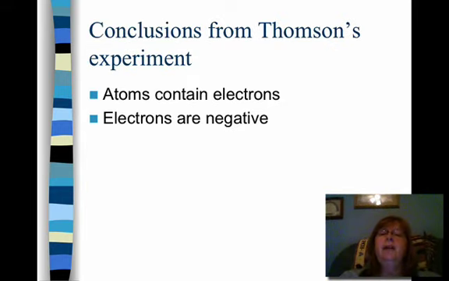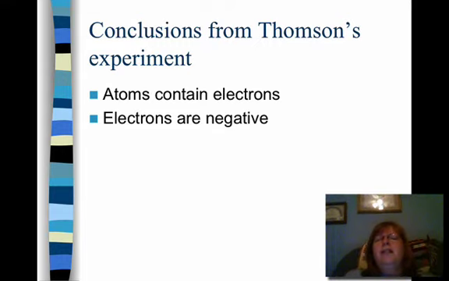And he concluded that cathode rays had a negative charge. Well, he also did some further experiments, and he was determining that the mass of these cathode rays was much smaller than a hydrogen atom. And so he concluded that atoms contained small particles that were negatively charged. He didn't use the word electrons, he used the word corpuscles. But we know now that they're electrons.